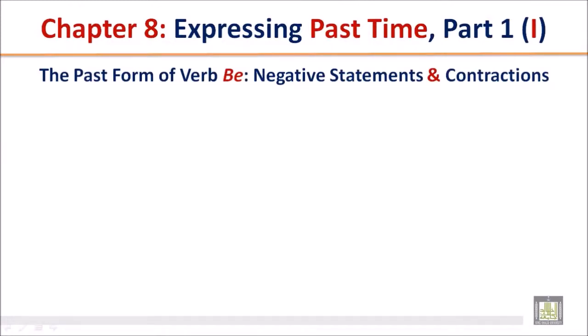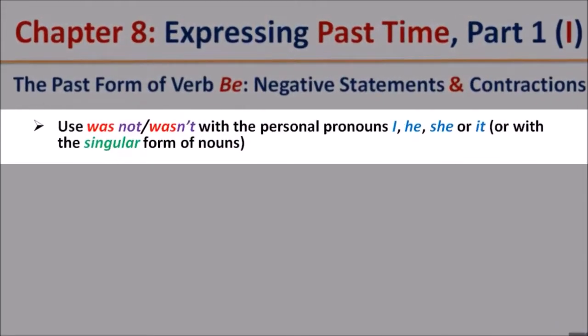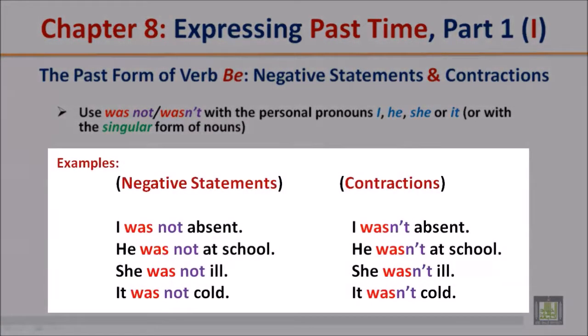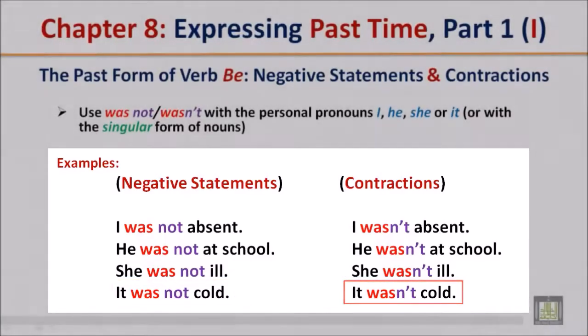The past form of verb be, negative statements and contractions. Use was not and the contraction of was not, wasn't, with the personal pronouns I, he, she, or it, or with the singular form of nouns. Examples: negative statements: I was not absent. Contraction: I wasn't absent. He was not at school. He wasn't at school. She was not ill. She wasn't ill. It was not cold. It wasn't cold.